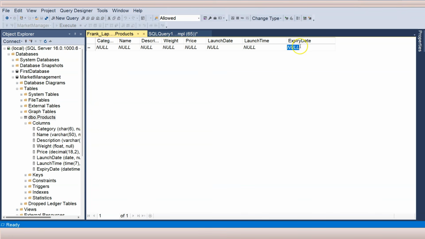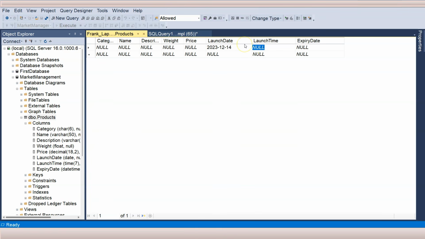So the launch date is the date without time. So let's say today is 2023 December 14th, and the time right now is 11:35:00. Let me copy this first and watch. When I click out, you see that the time portion is dropped. SQL Server automatically dropped the time portion because the data type of this column is date. It's date only. It doesn't actually want to include the time portion.